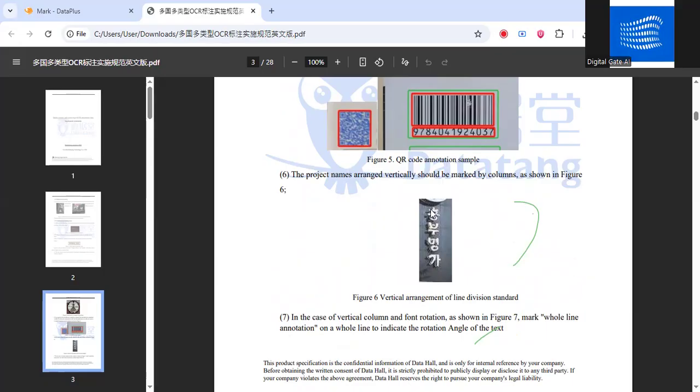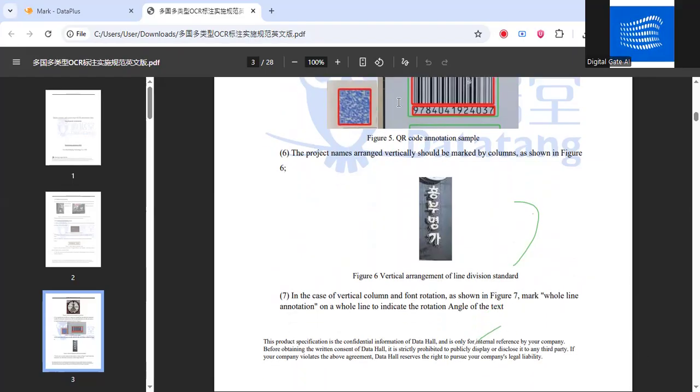Like we have to make a box, we have to make a vertical box, but the transcription will be in the general horizontal format. Let me check the text chat box. Clear. Right. And then we have the seventh point. In the case of vertical columns and font rotation as shown in figure number 7, mark whole line rotation on the whole line to indicate the rotation angle of the text.